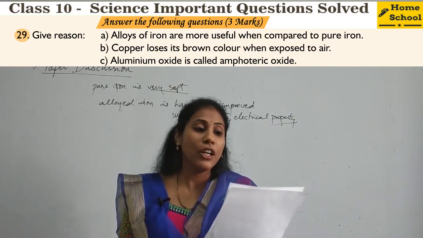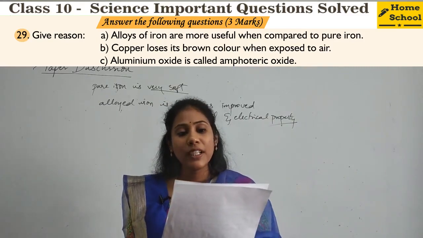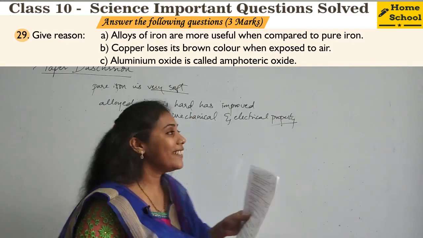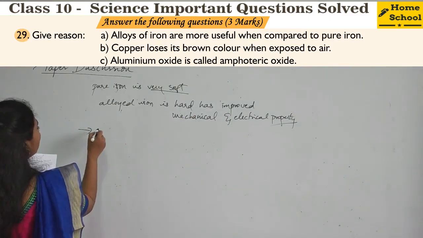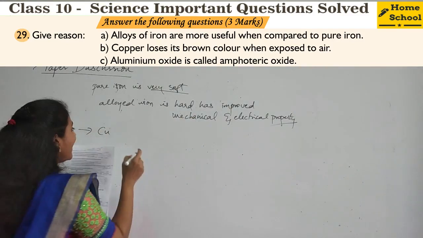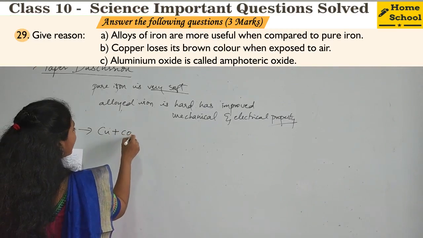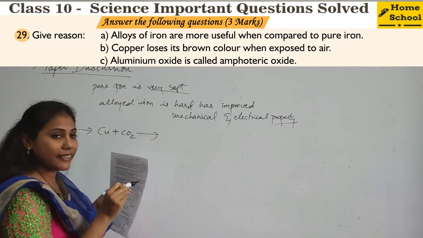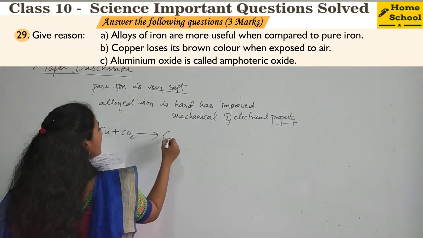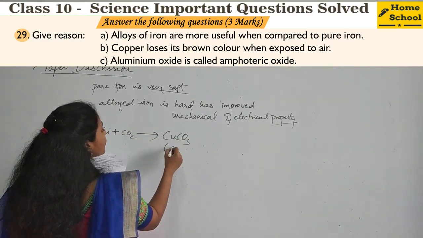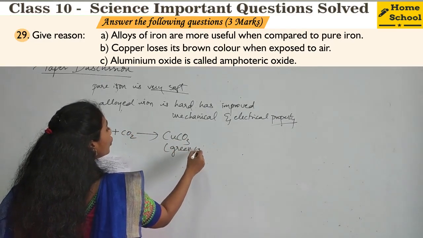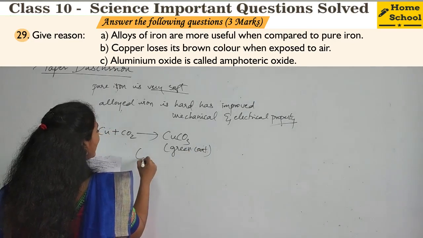Next sub question. Copper loses its brown color when exposed to air. So what happens to copper when it is exposed to air? Copper will react with carbon dioxide present in the air. So it becomes copper carbonate, which is nothing but a green coat. So this is what we call rusting.